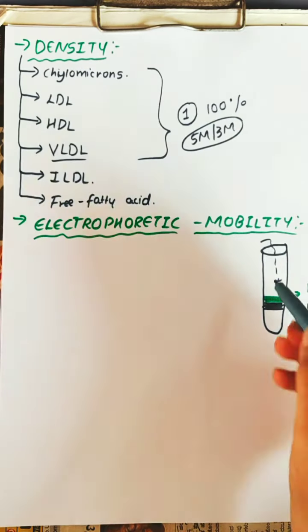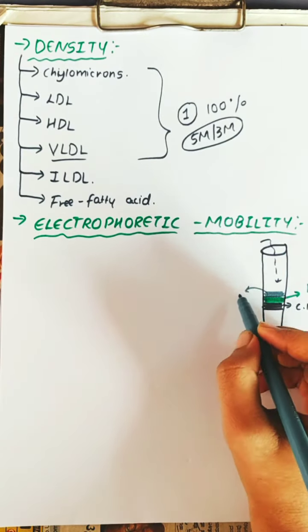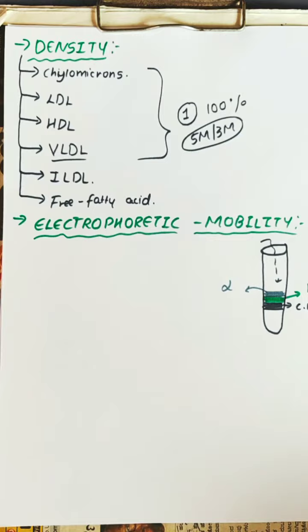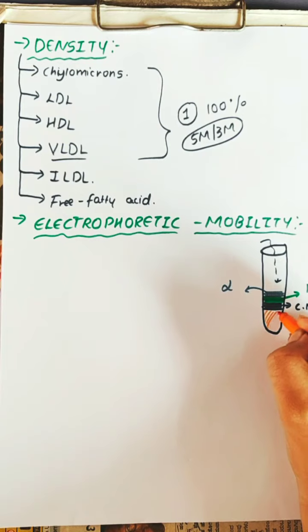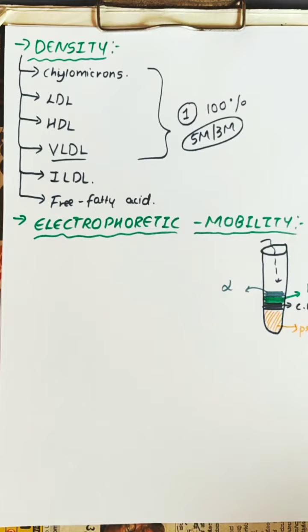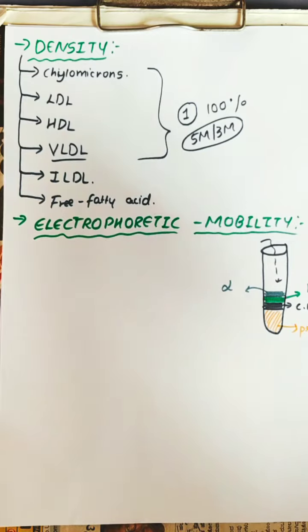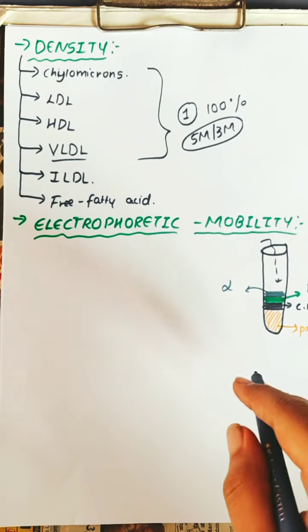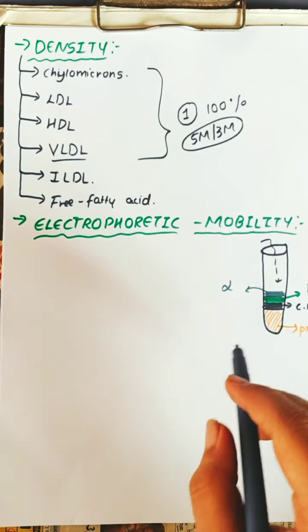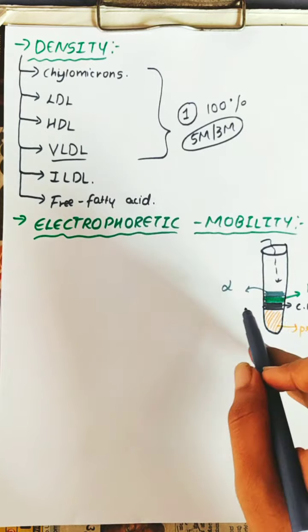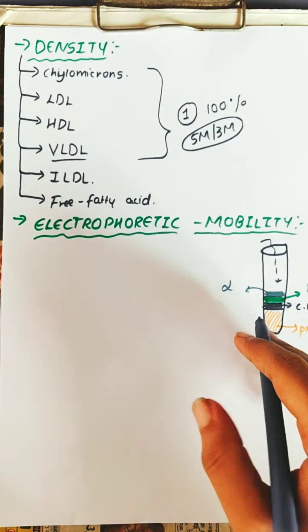Next, this is the alpha region, and the last one you have to remember is the pre-beta region. If we do electrophoresis, in the sense of moving in the electrophoretic machine, then you can find chylomicrons in the mid region of the serum.